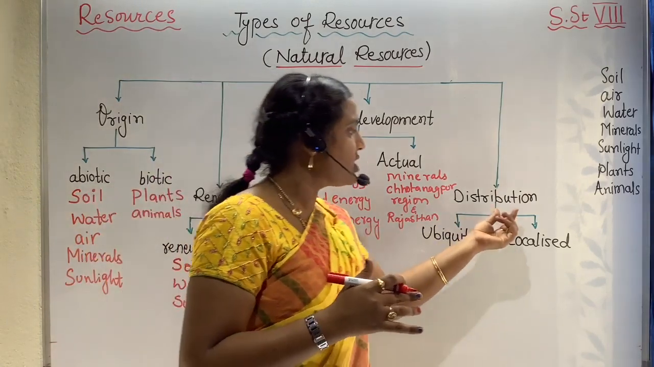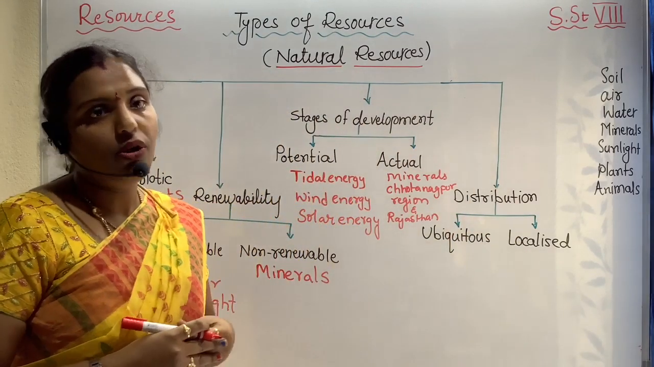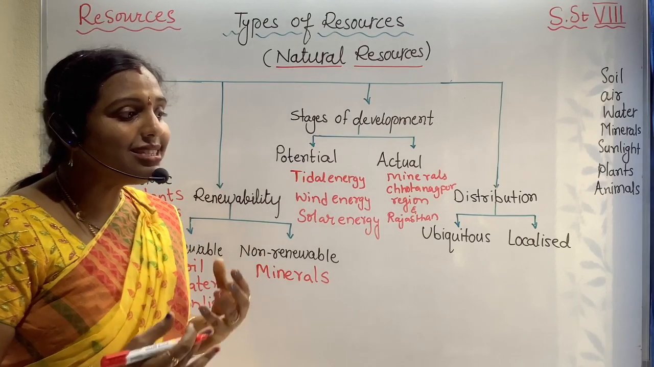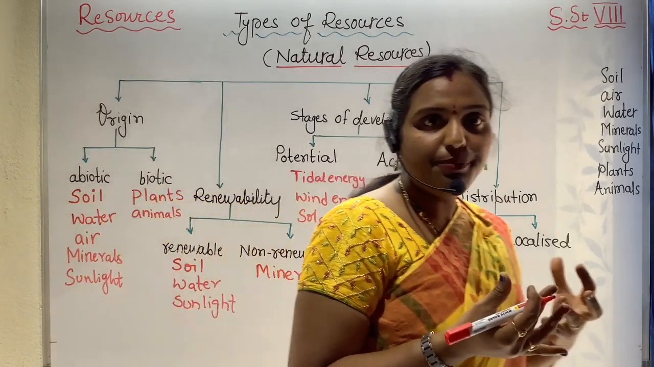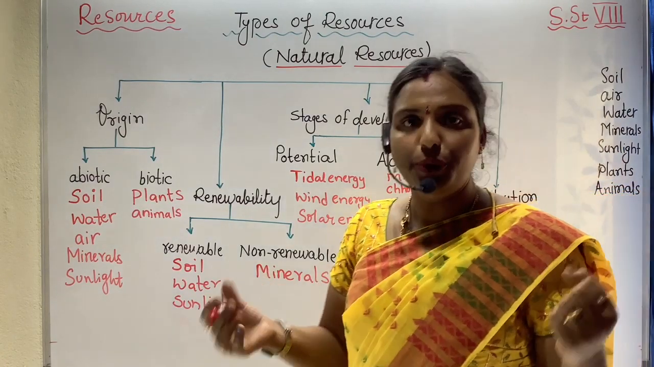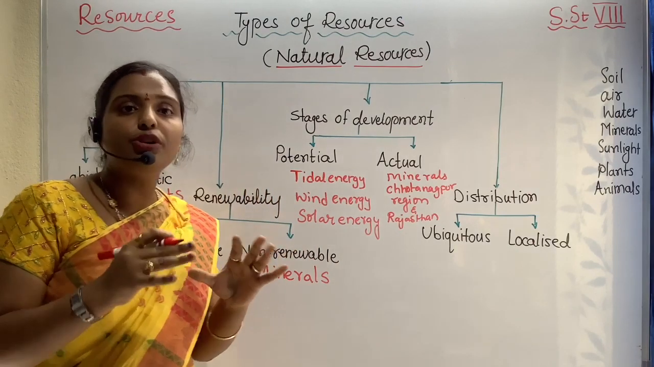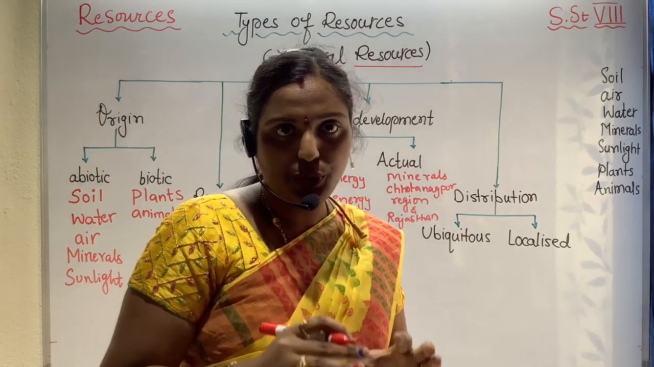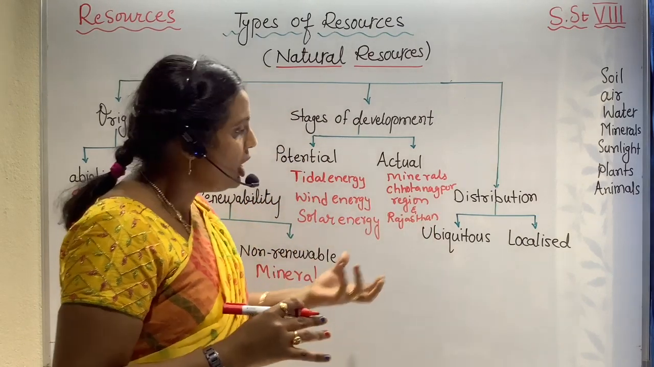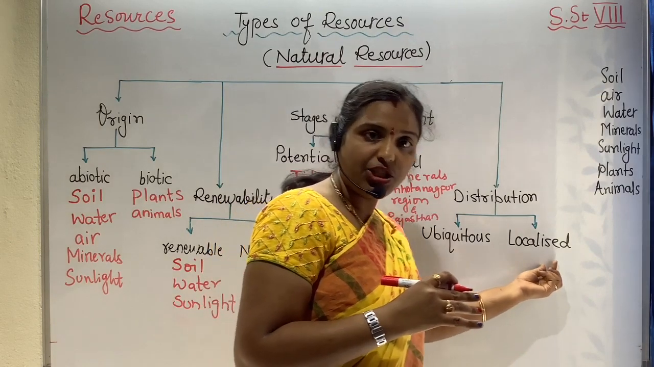Now moving ahead, next, last but not the least, distribution. How are all these natural resources being distributed? Is the earth evenly distributed? Similarly, is India evenly distributed? So the answer is no. Similarly, the minerals and other resources are also not evenly distributed. Now when we speak about distribution especially, they are categorized into ubiquitous resources and localized resources.